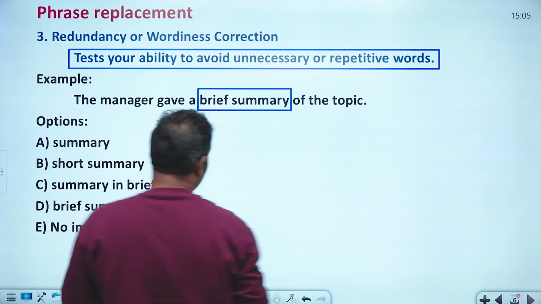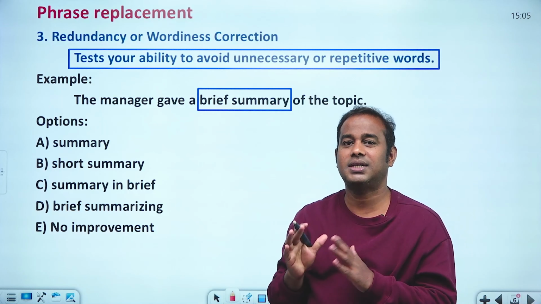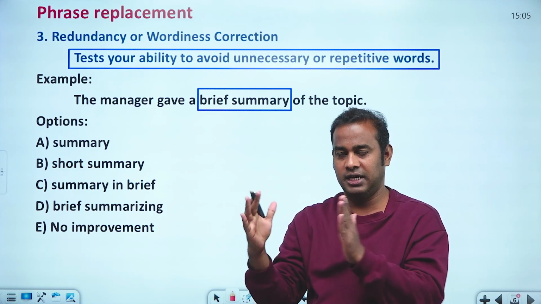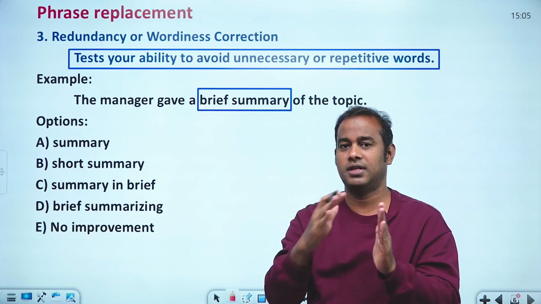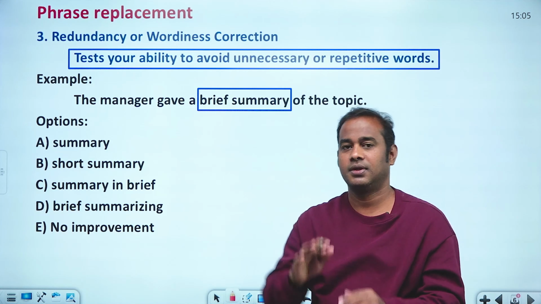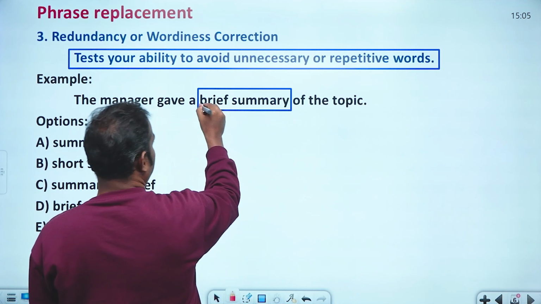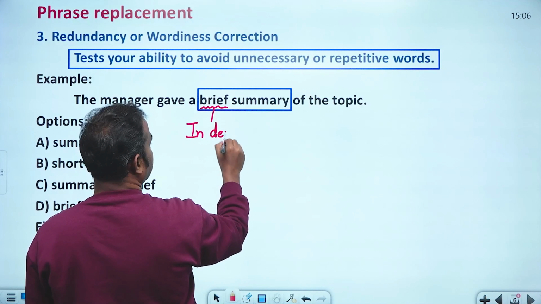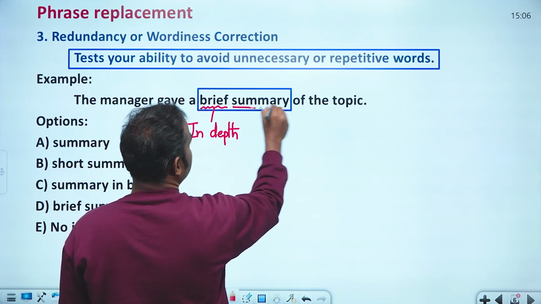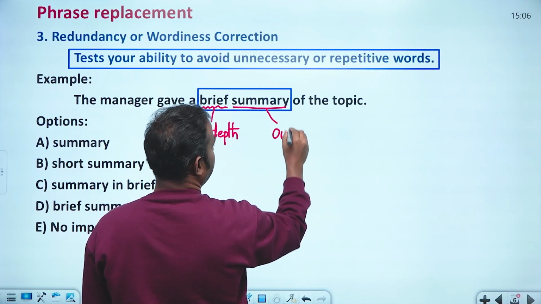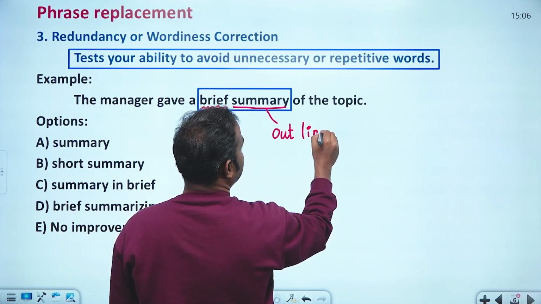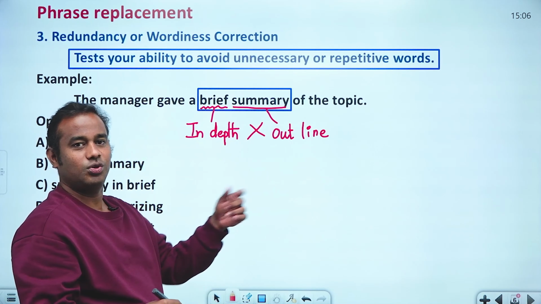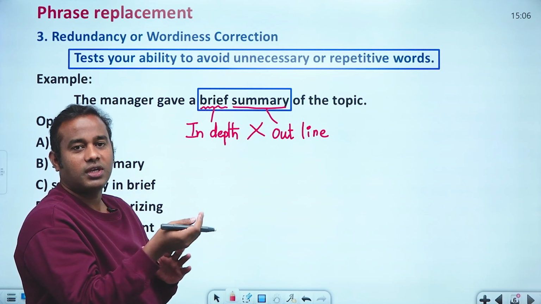Something is brief and something is summary, and they don't go with each other. Brief means very clear or detailed, point by point. And summary is an outline. Brief is in-depth, and a summary means outline. So these both are opposites. You are talking about an in-depth outline, so there won't be any in-depth outline. It will be either an outline or it will be talking about it.